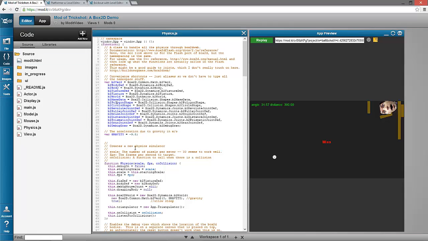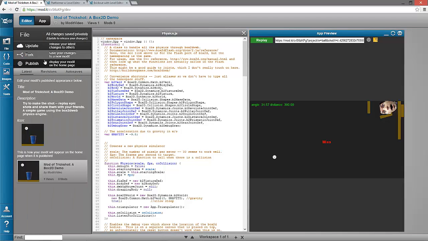I can share that URL with people, and they can find it if they know it, and they can reshare it with someone. But if I want people to actually see it on the front page, what I have to do is click publish. And that's going to put it on the portal and let people find it. Without that, they'd have to either be sent the URL. It's not hidden from anyone if they go to it. If they do know it, or they share it with someone else, it's not private in the sense that they're stopped from looking at it just because it's not published. But they're not going to guess 64 to the eighth different possibilities or anything. So you're kind of all set on that while you work on it.